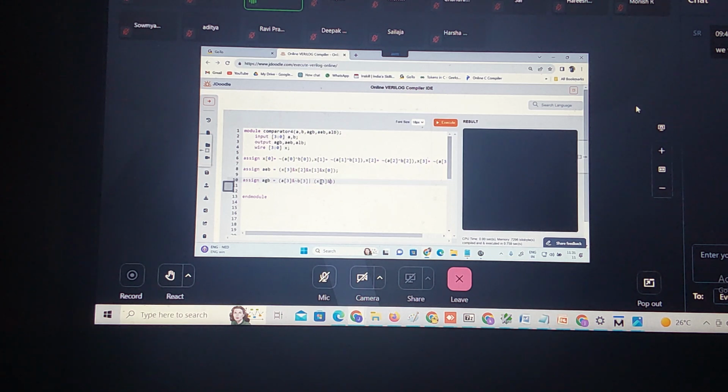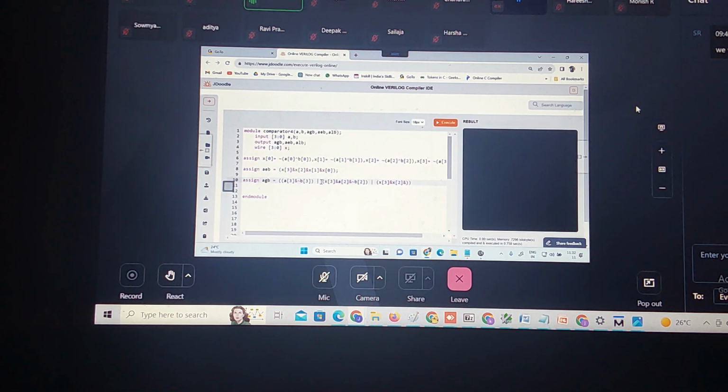Now I need to write this is x of 3. What operation? AND operation, A of 2, again AND operation, not of B of 2. Again, this I am going to OR. Again, I am going to put it into parentheses. It is recommended to put it into parentheses. Here also, if you want, you can put parentheses. This is one expression.